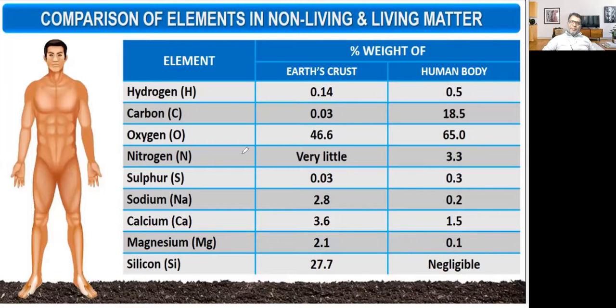So this is the comparison of different elements present in the earth crust as well as the human body. Oxygen is maximum in the human body, and silicon is negligible. Ultimately we can say that there is some similarity between the soil and our body.